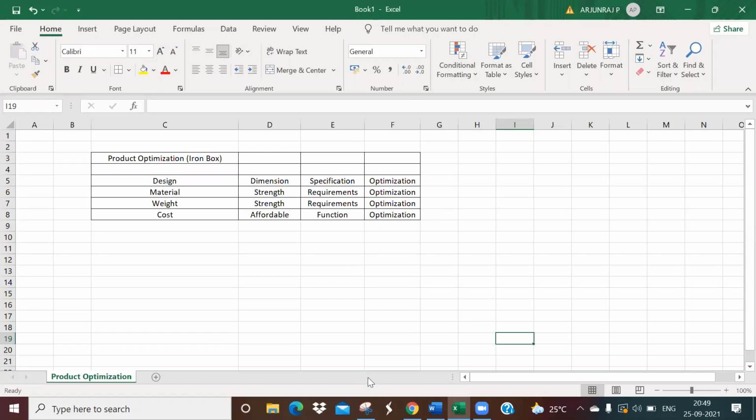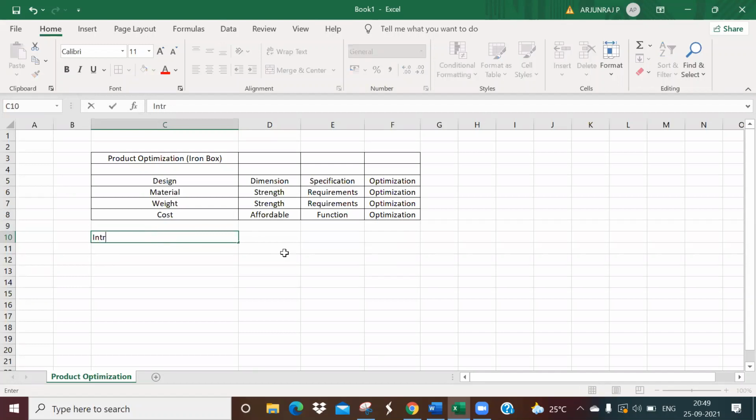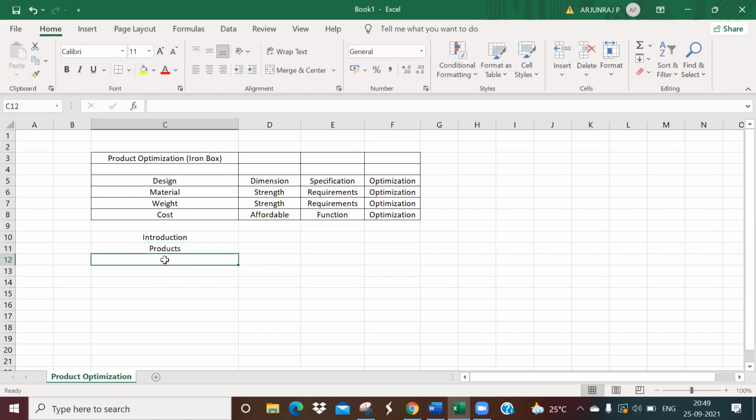So can you tell the contents of the PPT? Content-wise, you can consider design, material, weight, cost. You can include all these things. Basically, you start with the introduction, and then you write some of the products, and then the criteria.